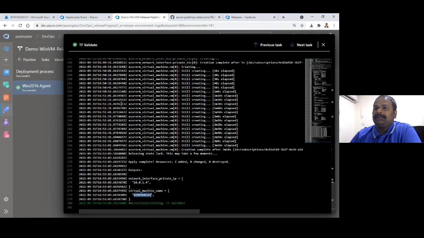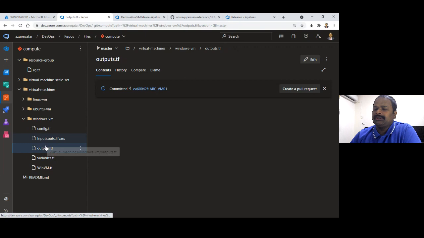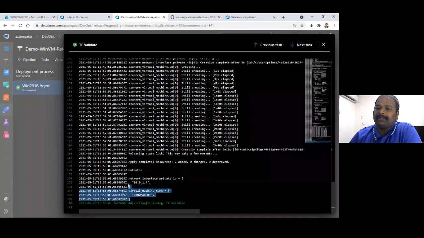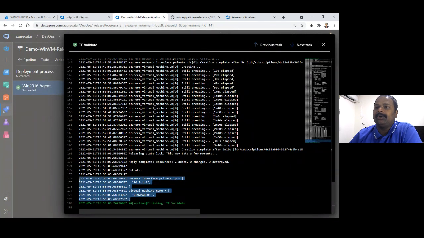Whatever outputs you want, you can write the output code. When the infrastructure is being deployed and you want to know in the pipeline what is deployed and what that information is, you can write your output code here. Whenever the VM is being created, I want to know the IP of the VM which is being created. So instantly Terraform will print it here. This is how you can write your output code.